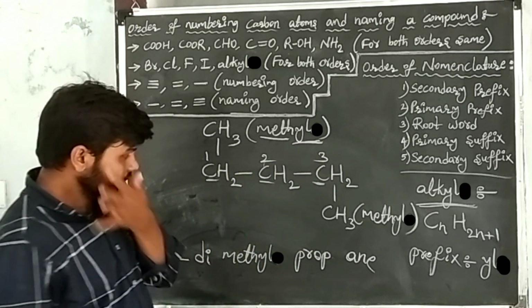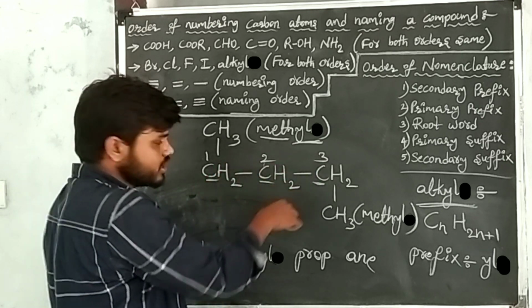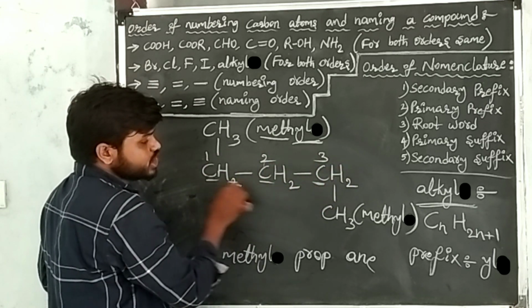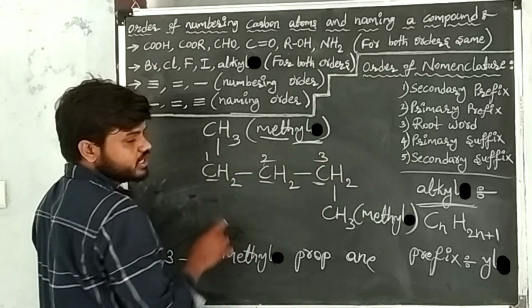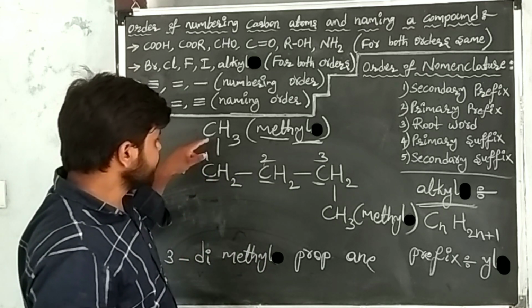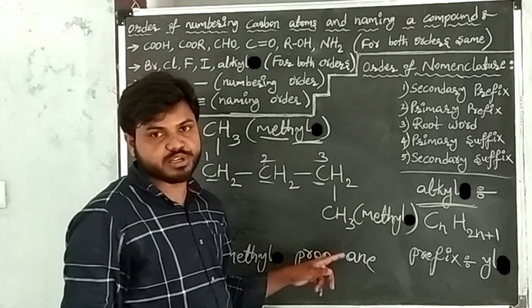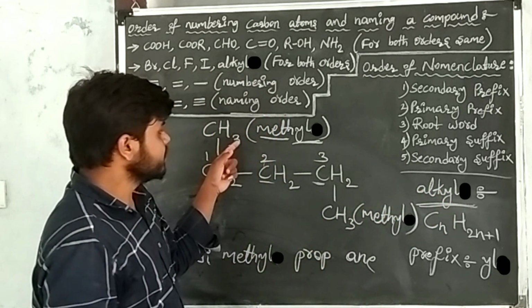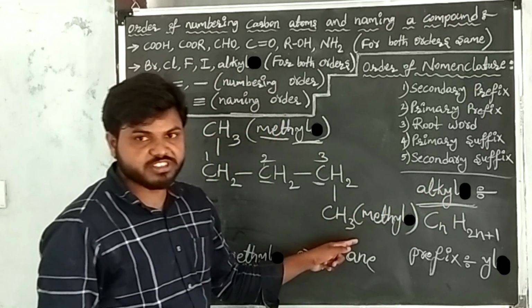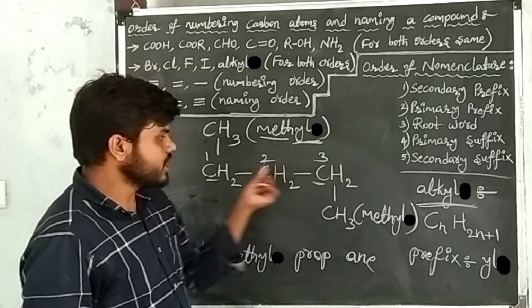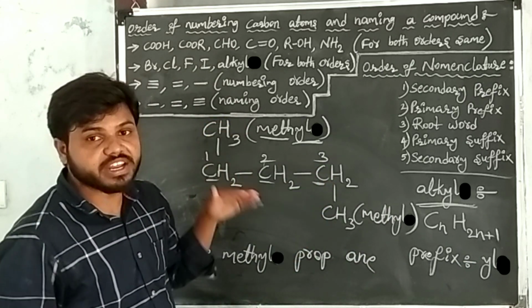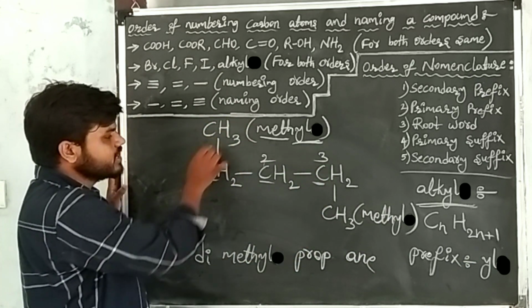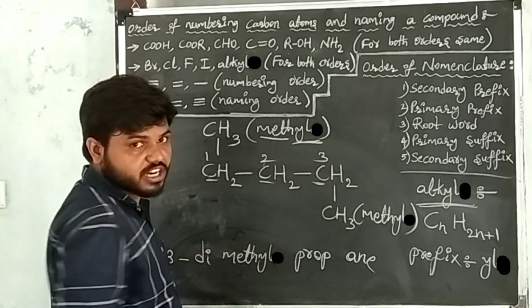I am repeating. This is the given carbon compound. In this is the principal chain of the carbon compound. In this, there are two substituents, one at this carbon and another at this carbon. These two substituents belong to the alkyl group. The name of the substituent is methyl. Here also the name of the substituent is methyl. First, give the numbers in such a way that the methyl gets the lowest number. I give numbers: one methyl gets the first position, the other methyl gets the third position.